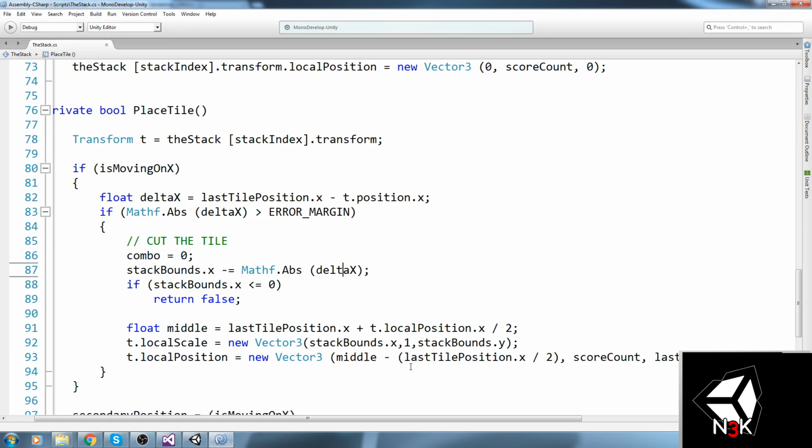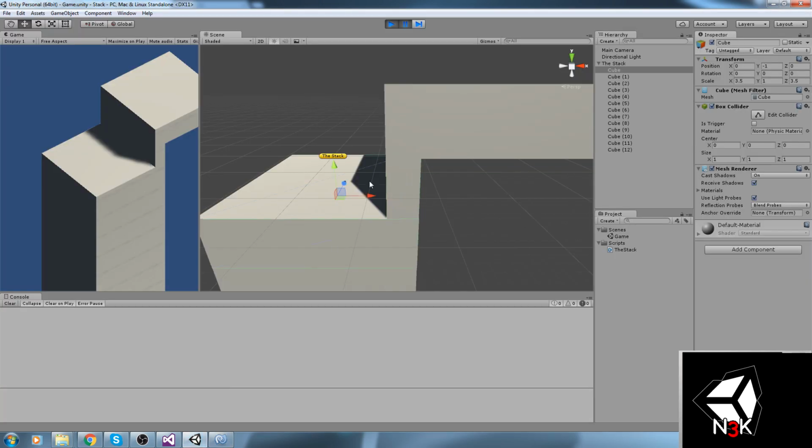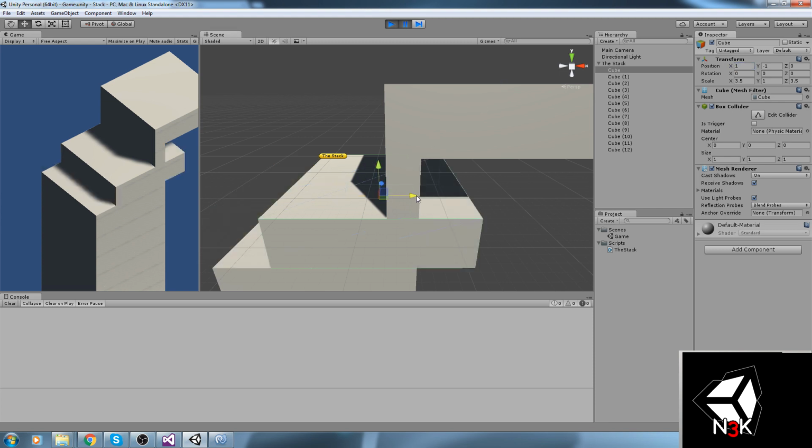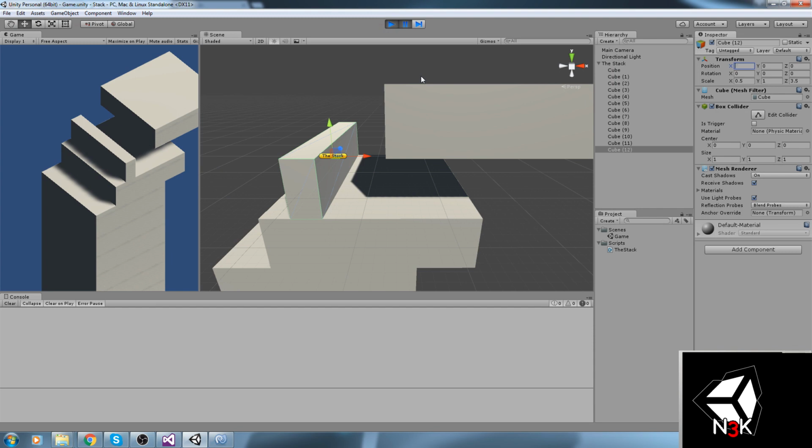So that's the middle minus last tile position dot x divided by 2. Why do I need that actually? Last tile position in x divided by 2. Last tile position is this one divided by 2, it's going to give us the same exact result. But then if it was over here, last tile position, which is 1 divided by 2, and we do a minus, so that would be minus 0.5. So it would be at 1 right now.